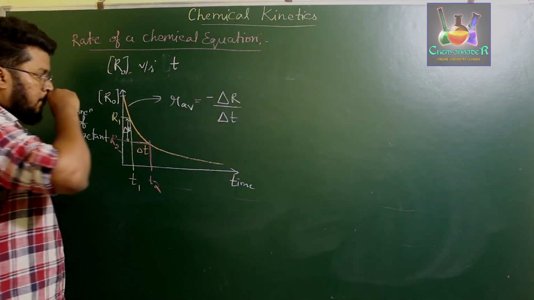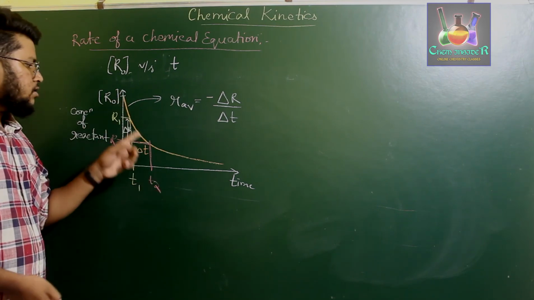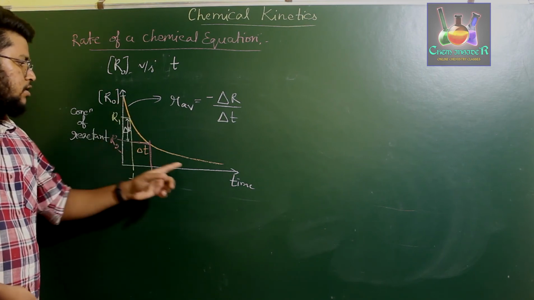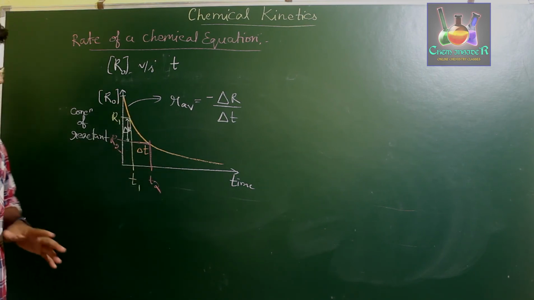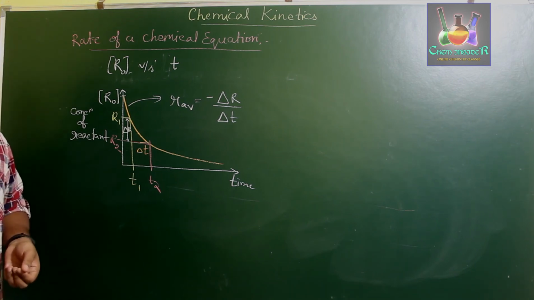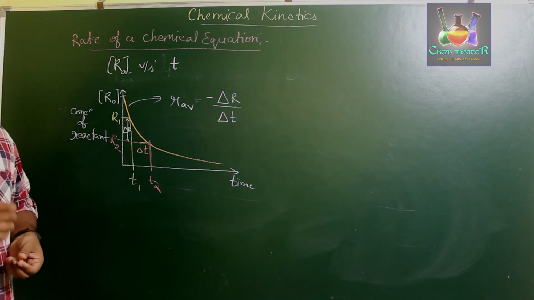So again, why are we writing minus? Because with increasing time, the concentration of the reactant is decreasing. So this is the plot of concentration of reactant versus time giving the average rate of a reaction.